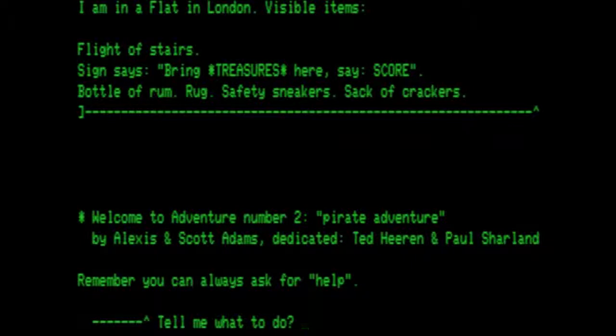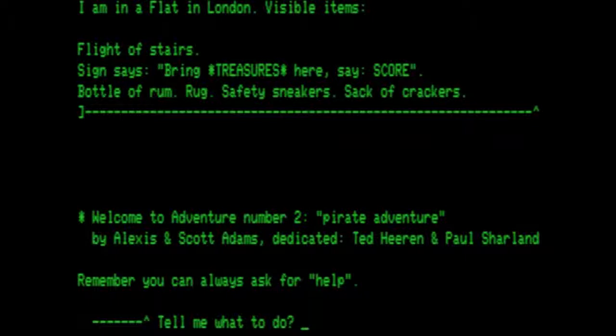I am in a flat in London. Visible items: flight of stairs. Sign says, "Bring treasures here, say score." Bottle of rum, rug, safety sneakers, sack of crackers. Welcome to Adventure number 2, Pirate Adventure, by Alexis and Scott Adams. Dedicated Ted Heron and Paul Charland. Remember, you can always ask for help. Tell me what to do.